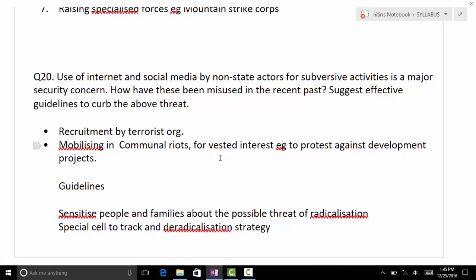Then there are cyber defense experts. We also need expertise, those who know very well how to deal with them.